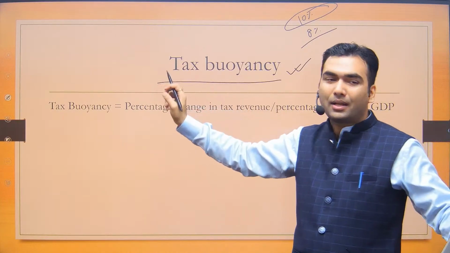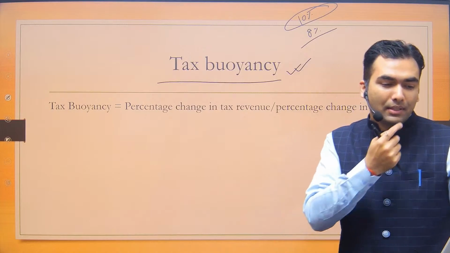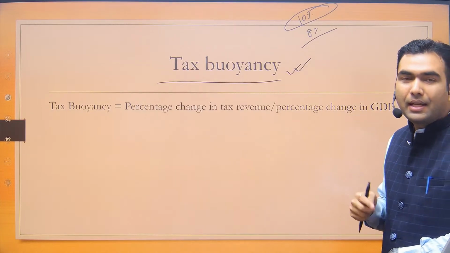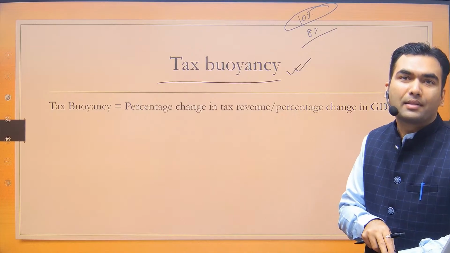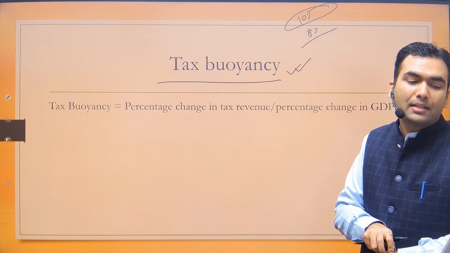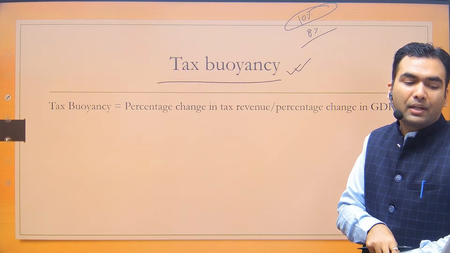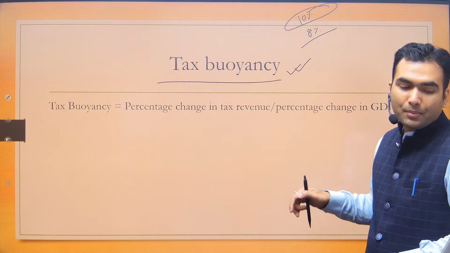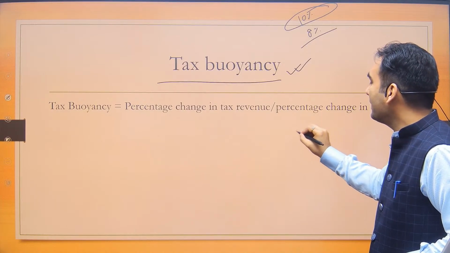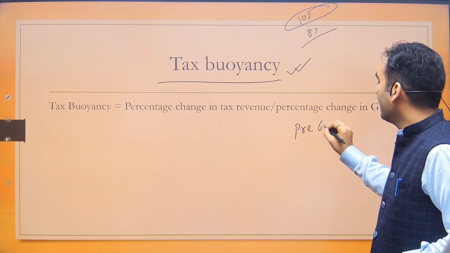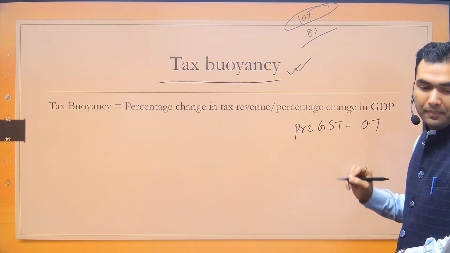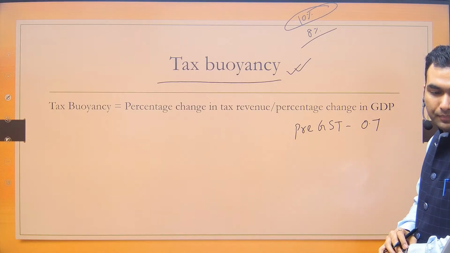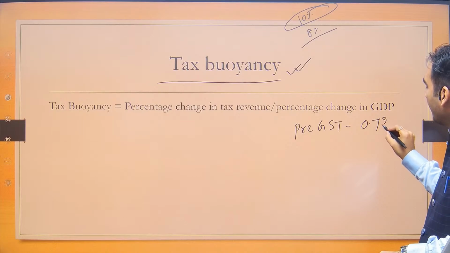Now this is something which can be asked, and the Finance Minister has said that the state GST revenue has witnessed tax buoyancy. The tax buoyancy which was in pre-GST period was 0.72.